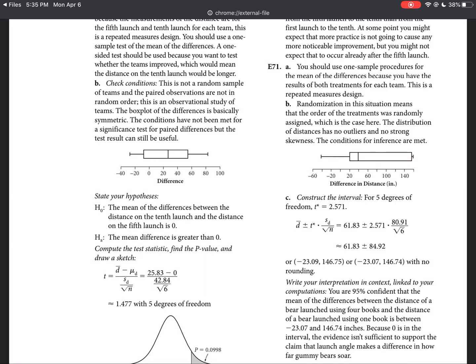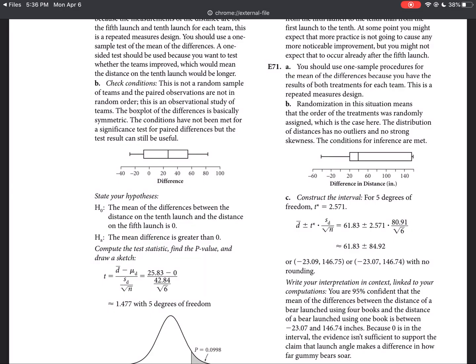Randomization means that the order of the treatments was randomly assigned, which did work. The distribution has no outliers and no strong evidence of skewness. And even though some of you might be saying, well, isn't that pretty skewed to the left, Mr. Ryan? The arm is pretty skewed to the left, but if you actually look at the box itself, it is kind of skewed to the right. So this is one of the few times where looking at a box and whisker plot, unless you're familiar with this, those two things kind of balance each other out. So the conditions are met. It's not the best, but it's definitely met enough.